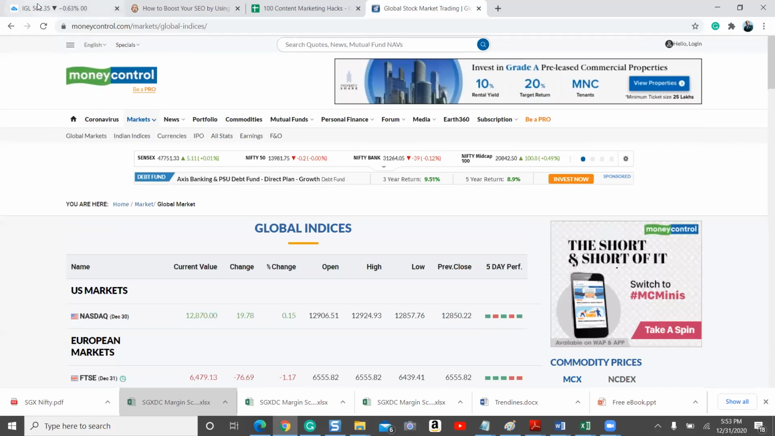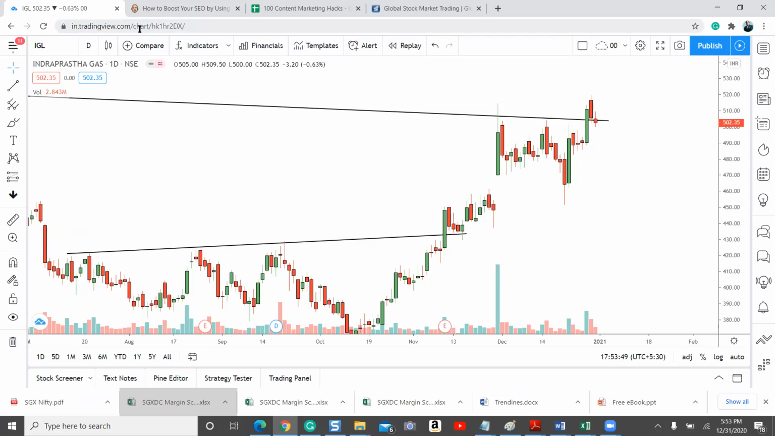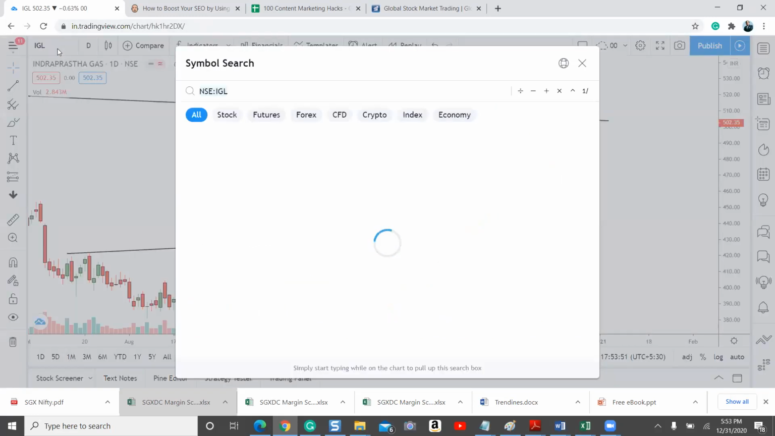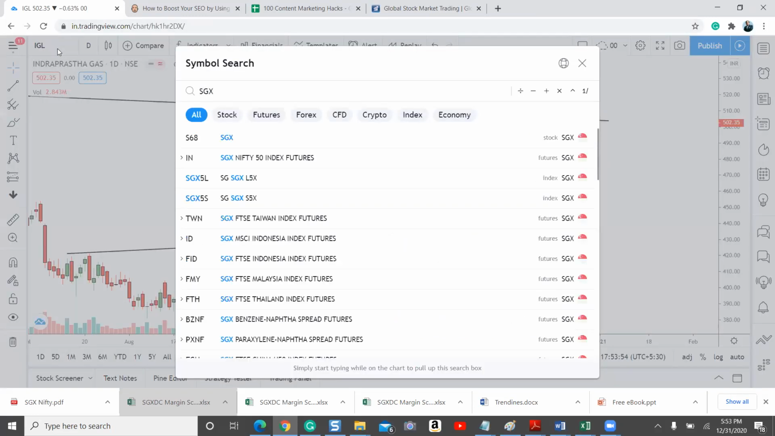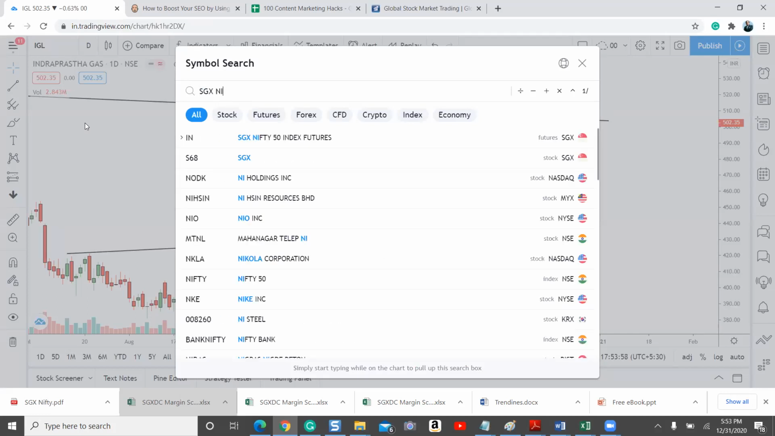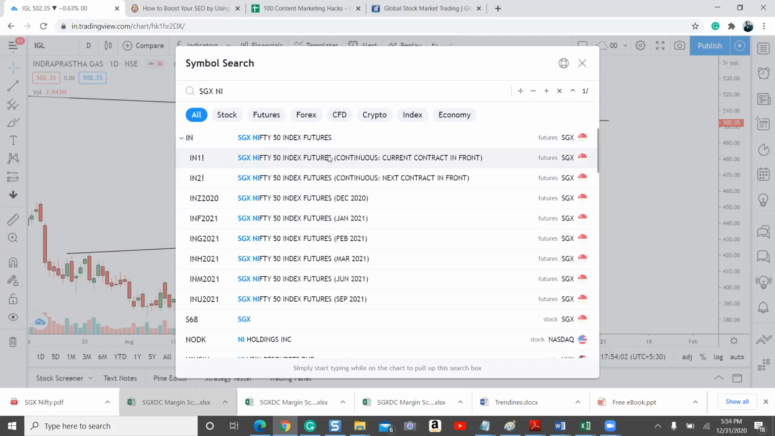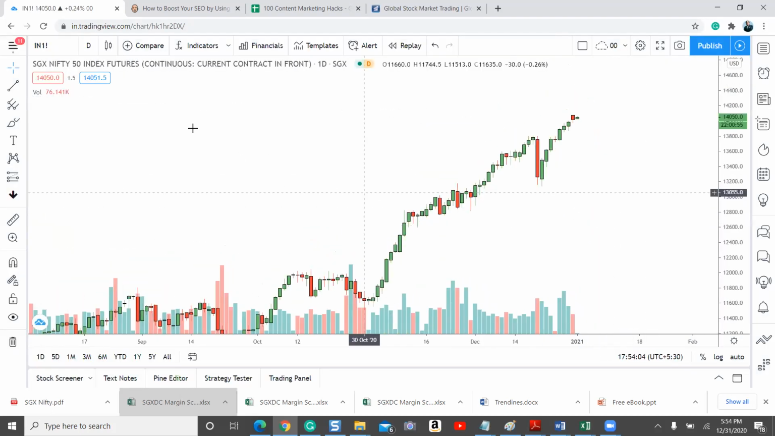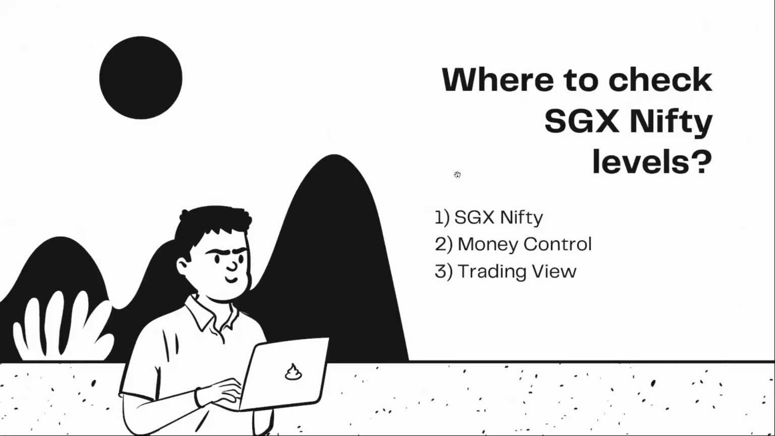The third and the simplest option is tradingview.com. So in tradingview.com, if you type SGX Nifty, see, this is where it is giving the SGX Nifty levels. So this is the SGX Nifty daily chart. So these are the three resources to check SGX Nifty levels. So SGX Nifty, the direct website gives the accurate levels of SGX Nifty.